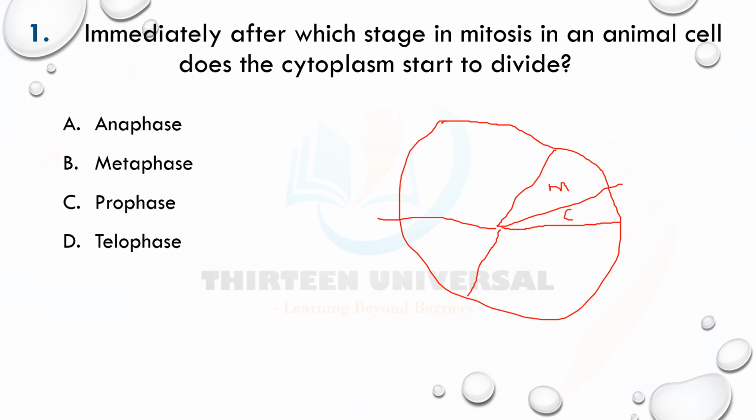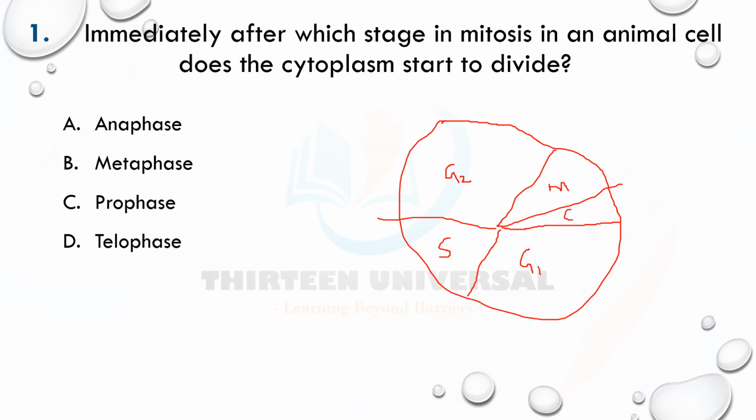This is G1, the first interphase phase, where there is growth. The cell becomes bigger and makes protein through transcription and translation, and new organelles are formed. This is S phase, where DNA is semi-conservatively replicated. This is G2, with a checkpoint to detect genetic errors, and transcription and translation are also happening.